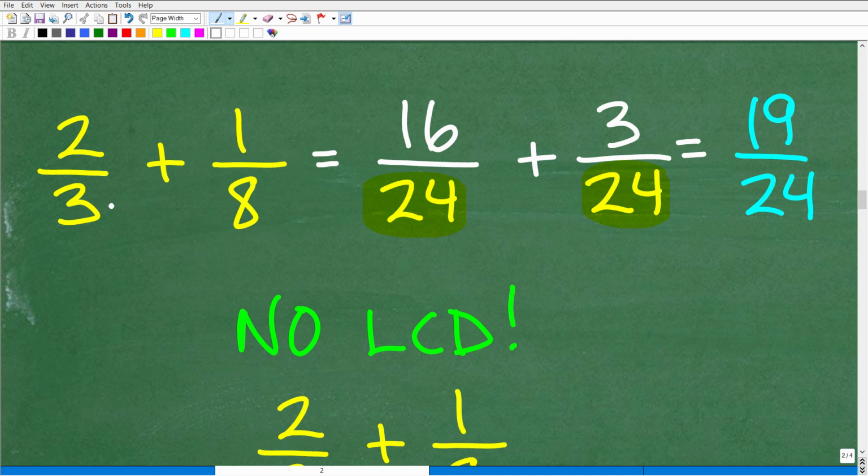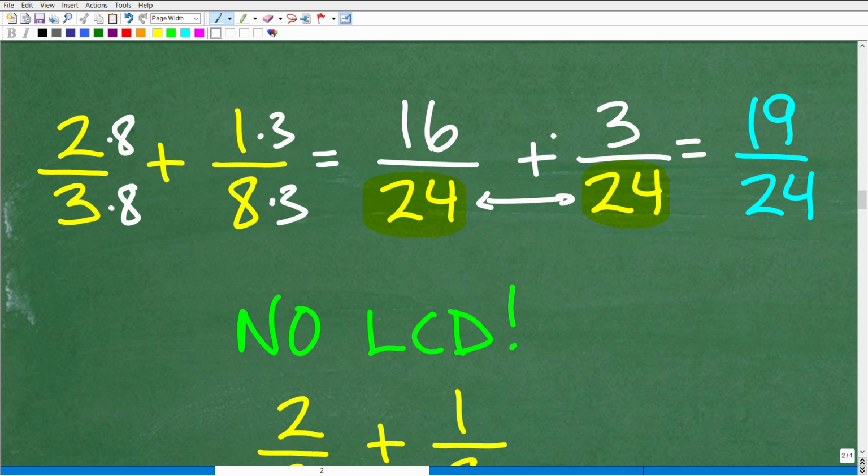And what we would need to do is adjust each one of these fractions here. I'm showing you the way to do this problem with the LCD, but that's not my idea. I'm just comparing the methods here so you can understand what's going on. So I'd have to multiply the denominator and numerator by 8, and for this one I'd have to multiply the denominator and numerator by 3. So I'm changing these fractions to 16 over 24 plus 3 over 24 such that they have common denominators.